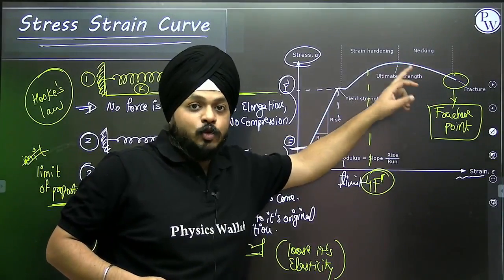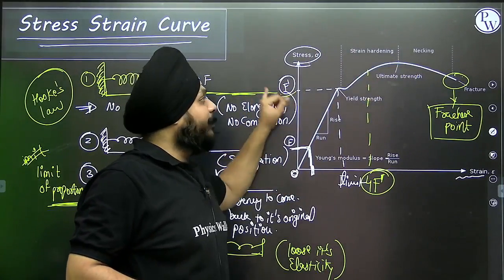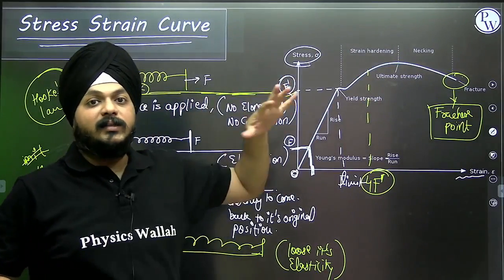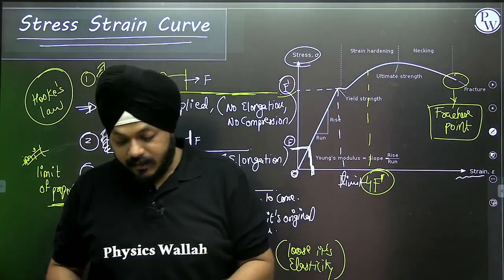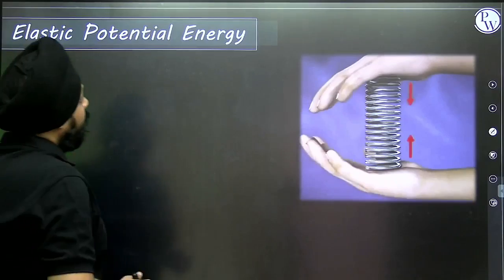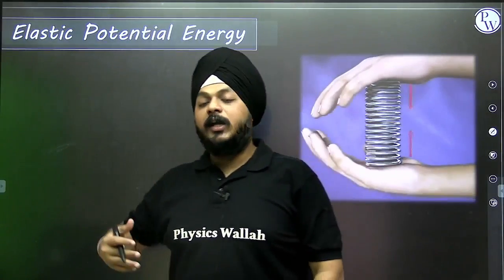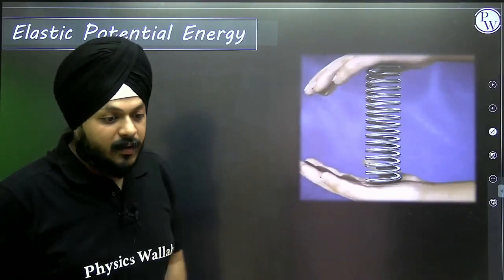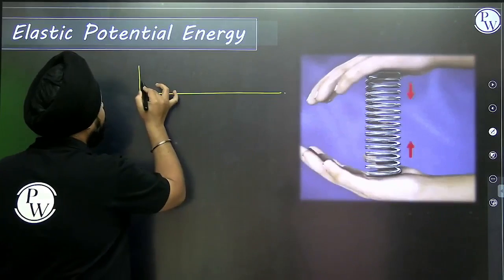If the force keeps being applied and its value does not become less, the object will get fractured. Whenever we are dealing with elongation and compression in a spring, let us take an example.